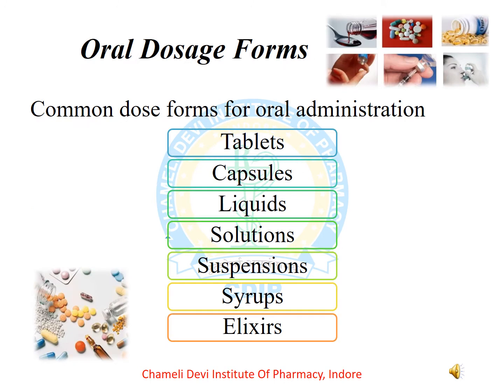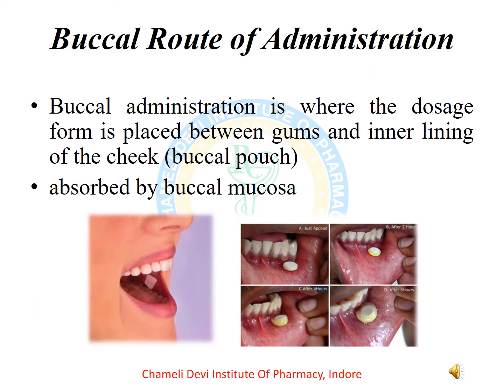So there are some examples of oral dosage forms. The common dosage forms for oral administration are tablets, capsules, liquids, solutions, suspensions, syrups, and elixirs. Moving towards the first classification of the oral drug route of administration, that is the buccal route of administration.